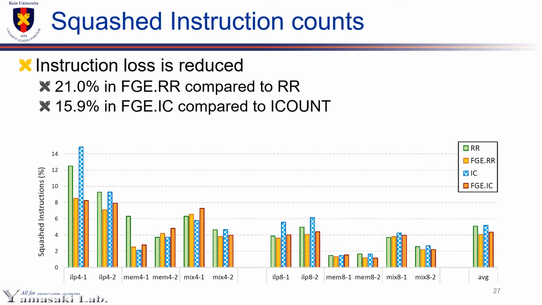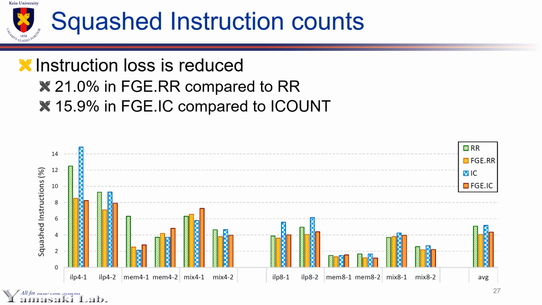This graph shows the squashed instructions that are executed from long branch paths. In most cases, FGE could identify threads with incompetent branches and stop fetches from them so that instruction loss decreased. FGE based on round robin and FGE based on I count reduced 21% and 15.9% of instruction loss compared to respective base policies.